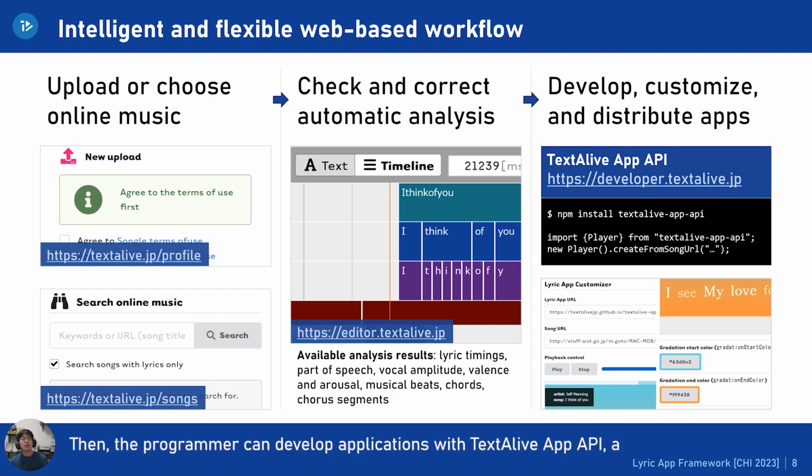Then, the programmer can develop applications with TextAlive App API, a JavaScript API to access analysis results and control music playback, which we will touch on later. Finally, the lyric apps can be customized and distributed to end users as production-ready websites.